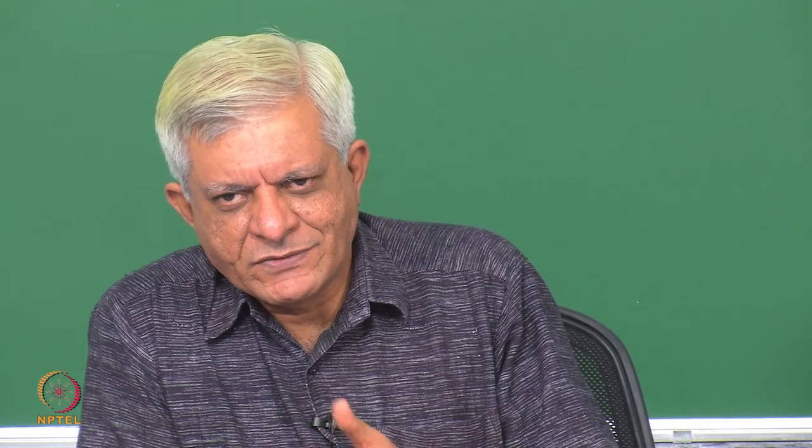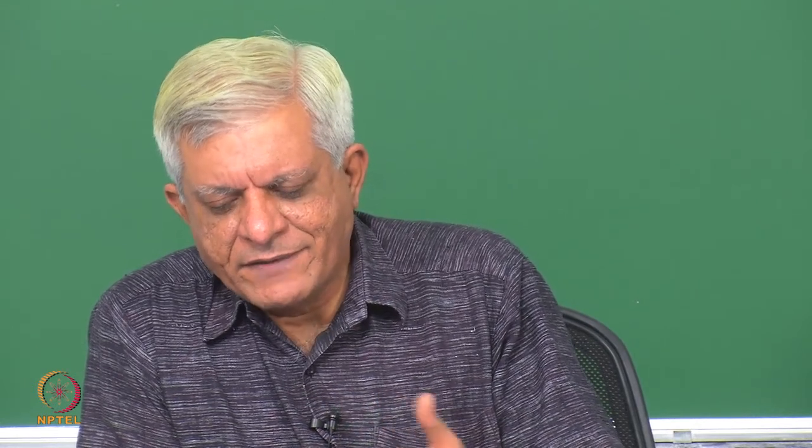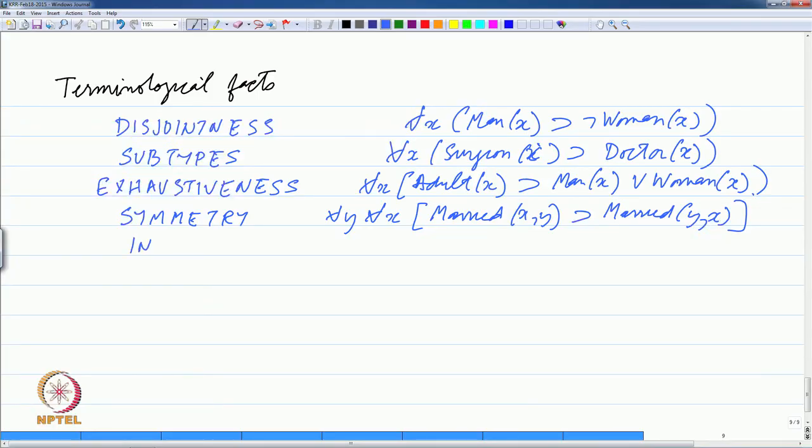So, whenever you say that Suresh is married to Sheila, it is equivalent to saying that Sheila is married to Suresh, but since we are dealing here with syntactic entities, we have to do this explicitly. For us it may be obvious, but not for a logic machine. And we can have inverses, for all x, for all y.